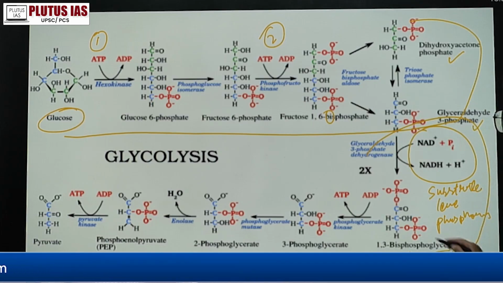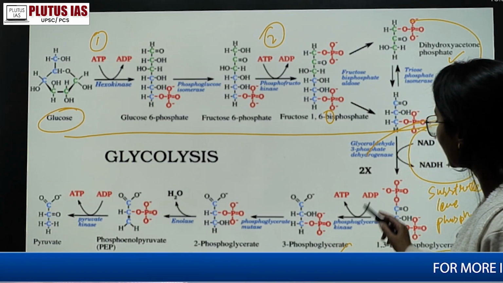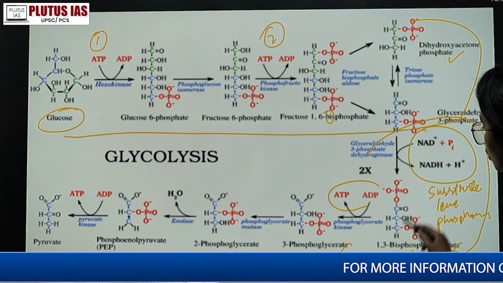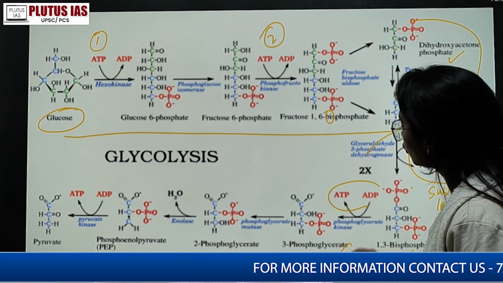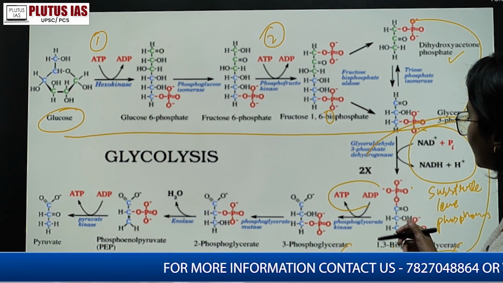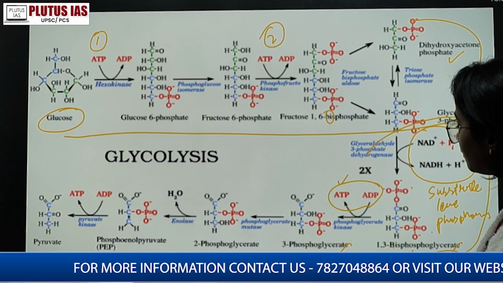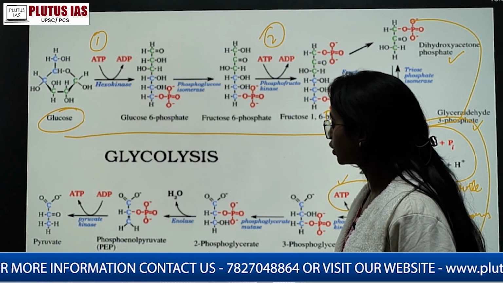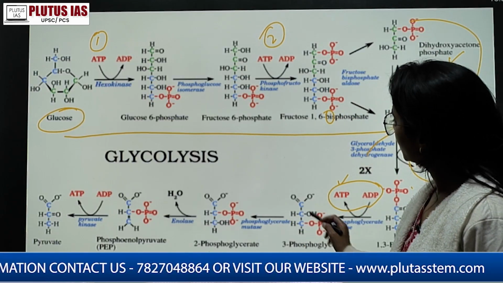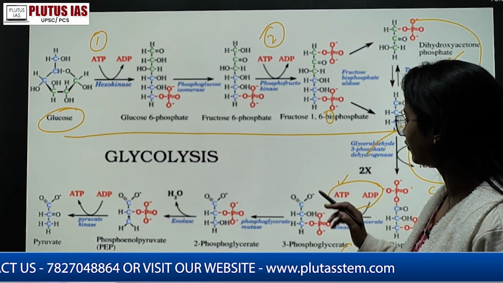ठीक है, then 1,3 biphosphoglycerate से 3 phosphoglycerate. यहाँ पे again biphospho था ना, there was a 2 phosphate molecule. Now in that 3 phosphoglycerate there is a 1 molecule of phosphate releasing. So again 1 ATP is releasing here. Then 3 phosphoglycerate से 2 phosphoglycerate. This is your again mutase, right? Similar है, बस 2 कार्बन पे वो phosphate group चला गया है.